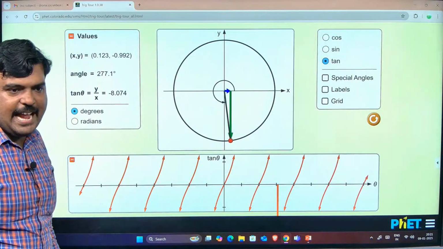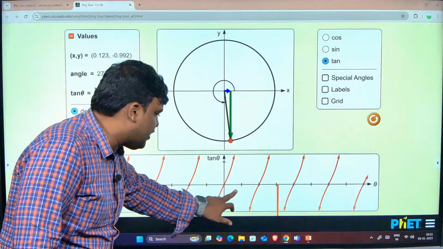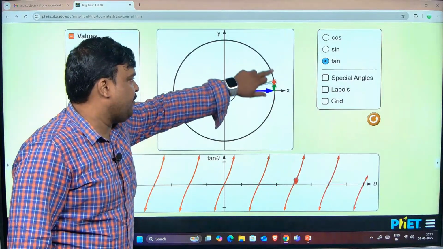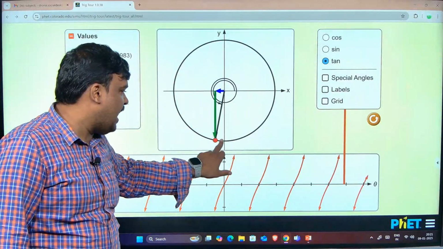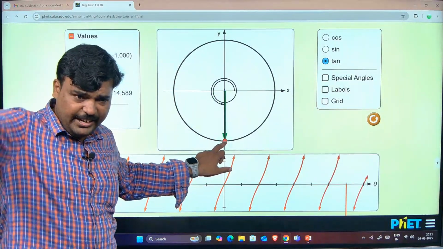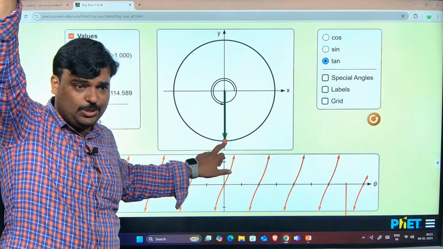Okay, when I go to tan, everything can come in the domain, but the multiples of 90 alone I should not get. Multiples of 90 alone I should not get, because whenever I come to 90 or 270, it goes to infinity.